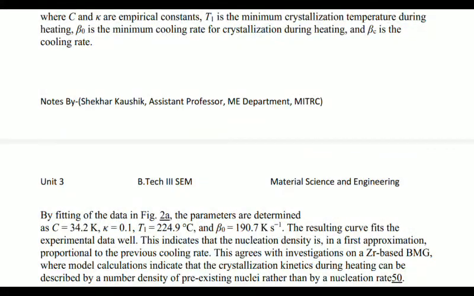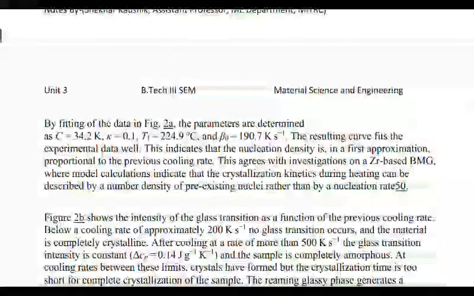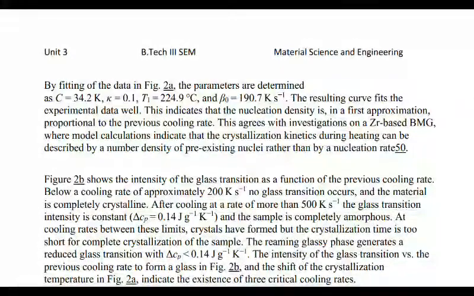By fitting of the data in figure 2a, the parameters are determined as C equals 34.2 Kelvin and K equals 0.1. The resulting curve fits the experimental data well. This indicates that the nucleation density is, in a first approximation, proportional to the previous cooling rate.